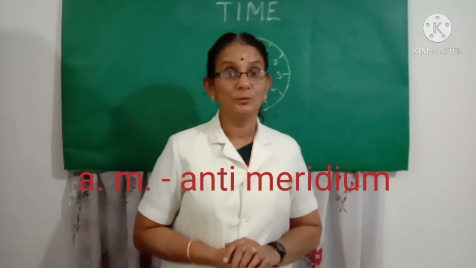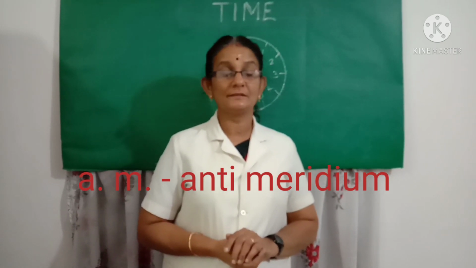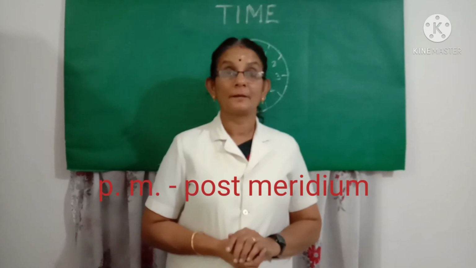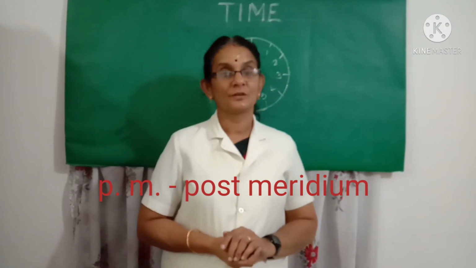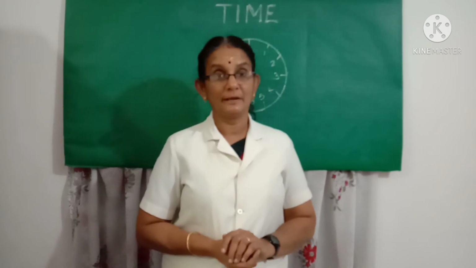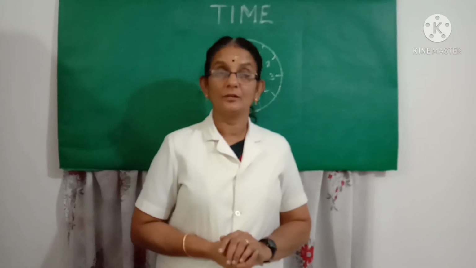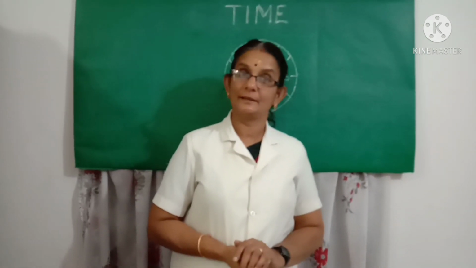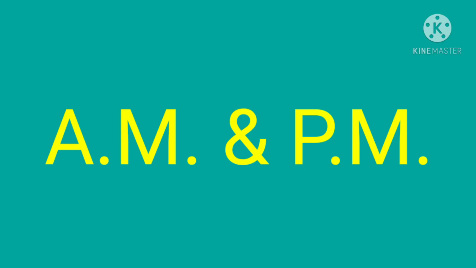So children, do you know what is the full form of AM? Yes, it is called anti-meridian, which means the time before midday. And PM means post-meridian, which means it is the time after midday. Okay? So, when we use AM and PM in the time, we can say whether it is in the morning or night. Okay? So, today let us learn how to use AM and PM in the time we know. Now, let us write AM or PM for the time given here.